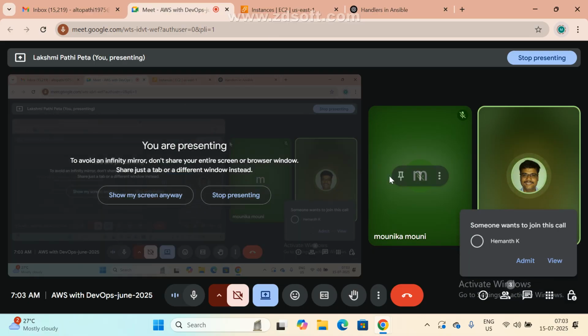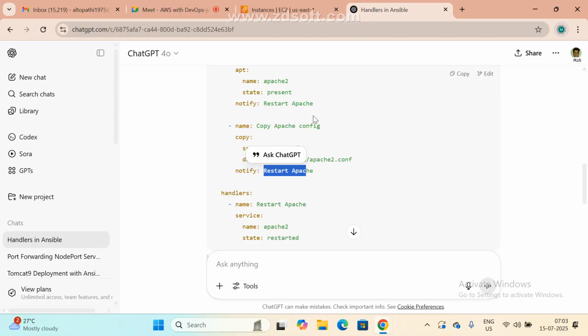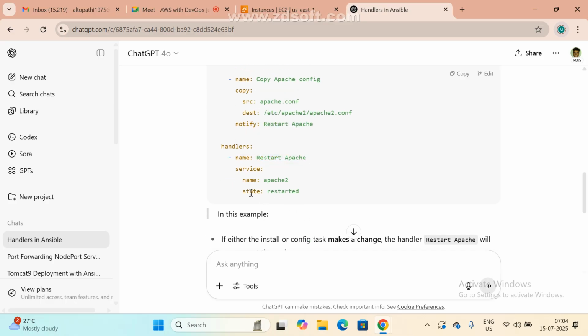we give the notify some name. What name did we give here? Yes, restart Apache. In handlers also, this name should match the one here. Both should match exactly. Whatever name you give here, the same name must be given there. Now in this case, the handler will restart the server. That's it. Very simple.